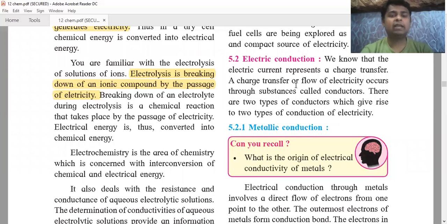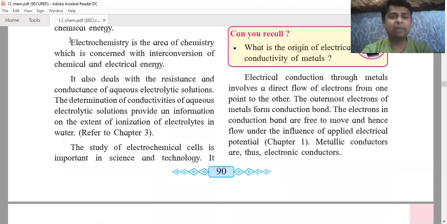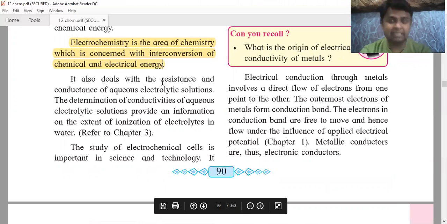Now electrochemistry is the area of chemistry which is concerned with interconversion of chemical and electrical energy. बघा, electrochemistry म्हणजे काय? What is electrochemistry? It is nothing but the study related to the interconversion of electrical and chemical energy. It also deals with the resistance and conductance. Resistance किती आहे, conductance किती आहे त्याच्यावर पण डिपेंड आहे.